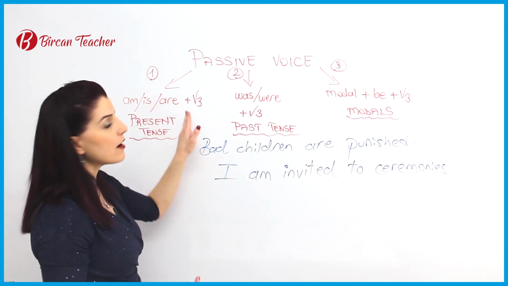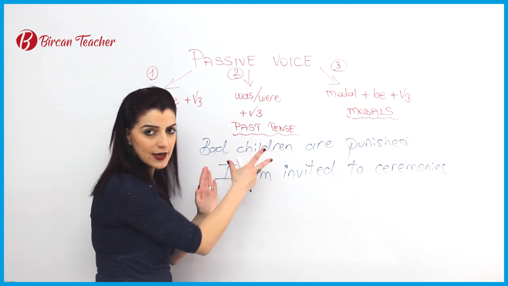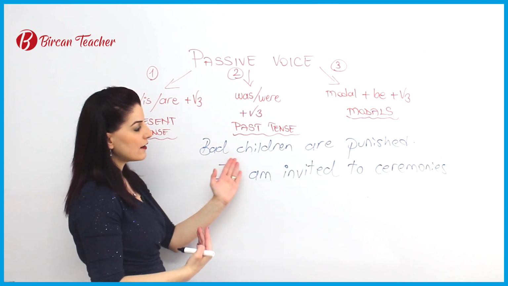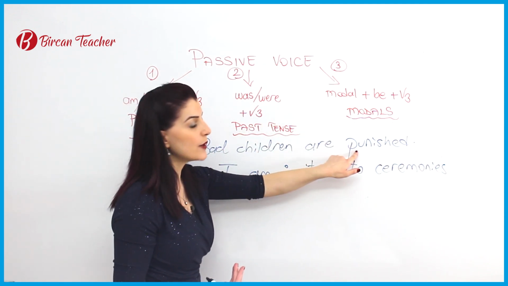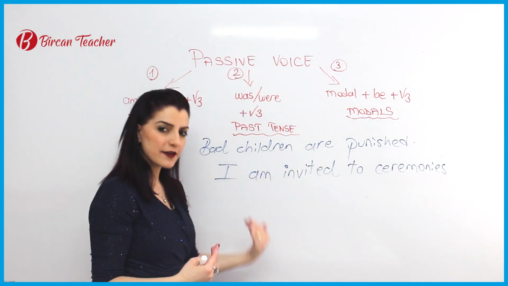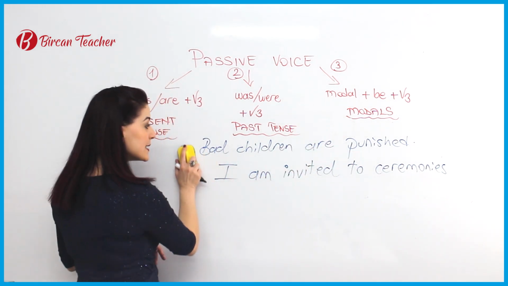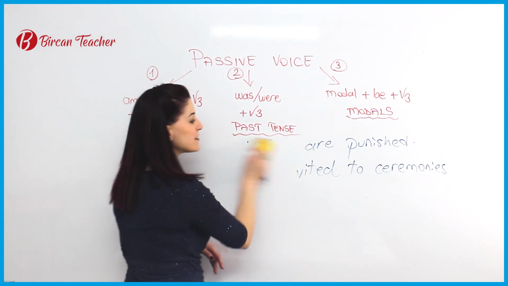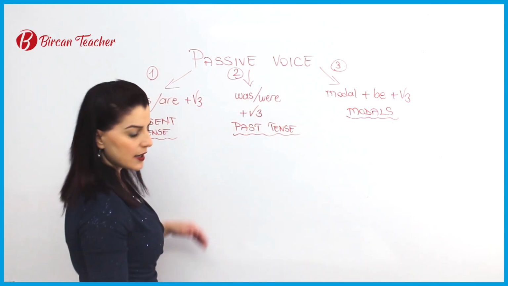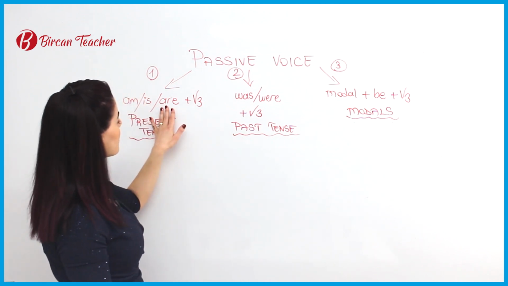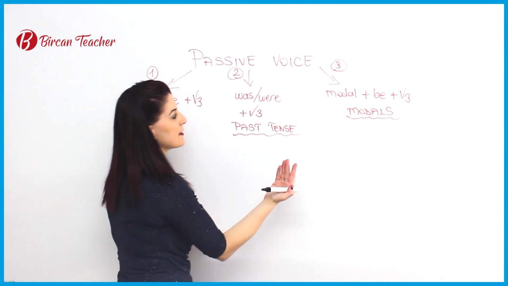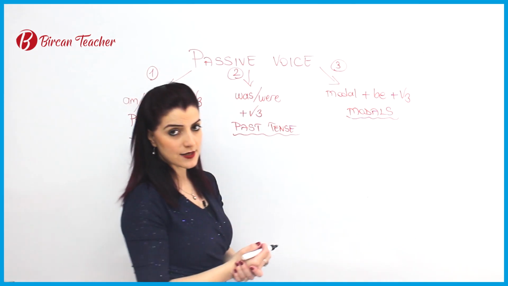So am, is, are according to the subject is chosen, and then after that all the time we use verb 3, which means past participle form. In simple past, it is very easy, and you can guess also, because if you understand am, is, are plus verb 3, you can clearly see here what happens in simple past tense.